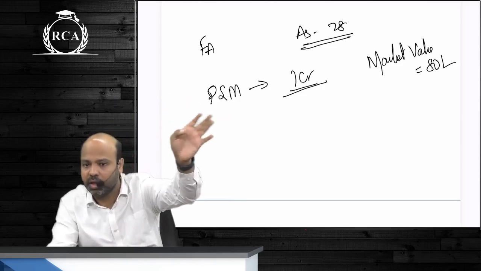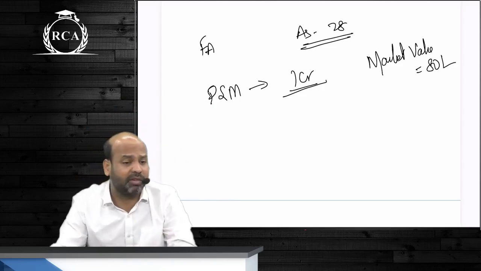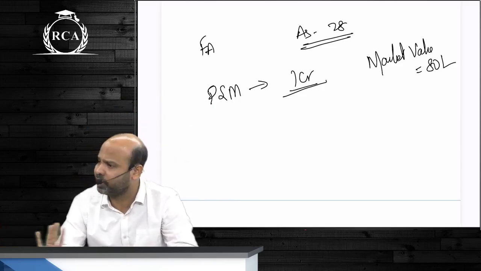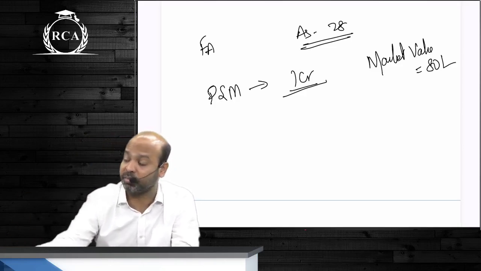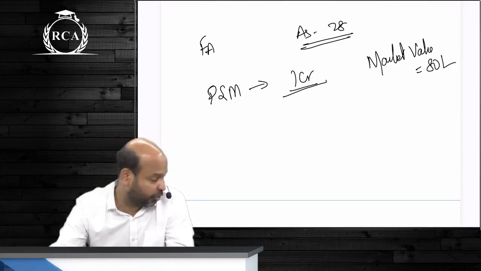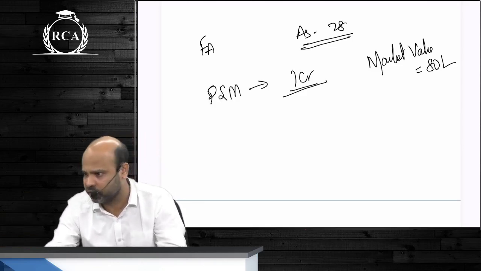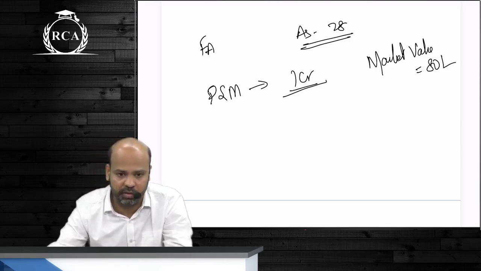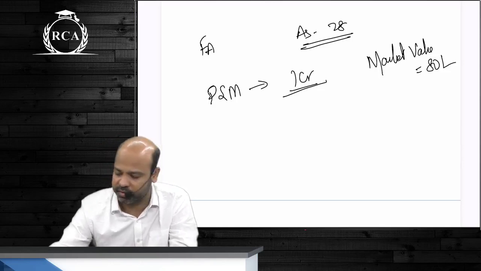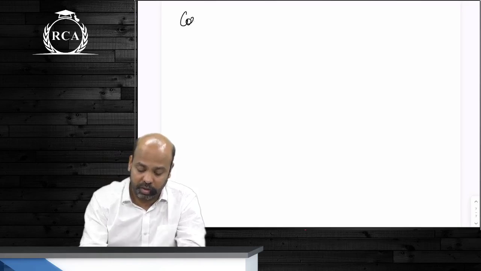Are we clear? How to do it and what to do, we'll learn that later. We will have to incorporate present value and everything as such. For now, that is not relevant. For now, just understand that yes, even if you're disclosing something at cost, there will be provisions which will tell us that if you are not able to recover that cost, you will have to bring it down. You cannot continue to disclose that at a higher amount. Are we clear about this? Yes or no, guys? Now, one more part and then we'll write cost.